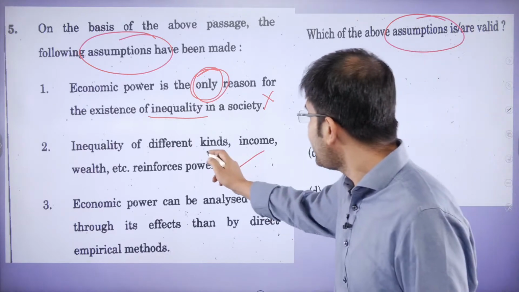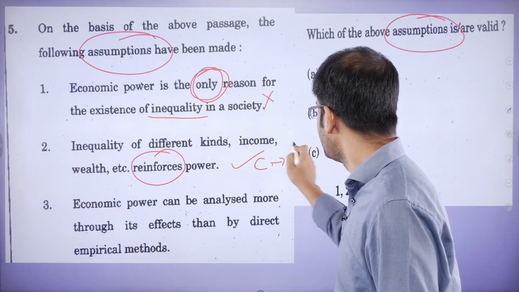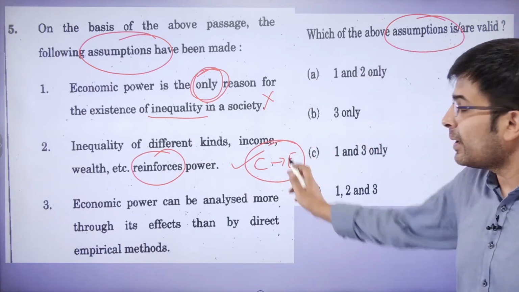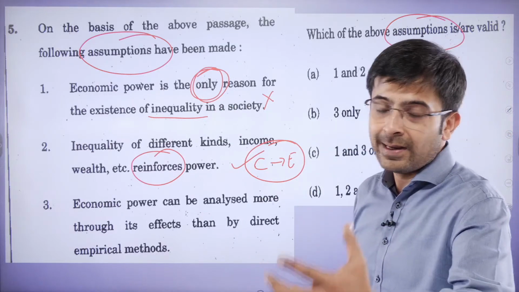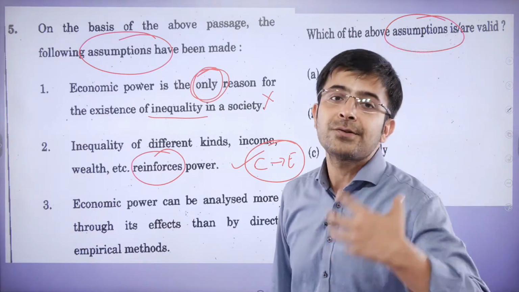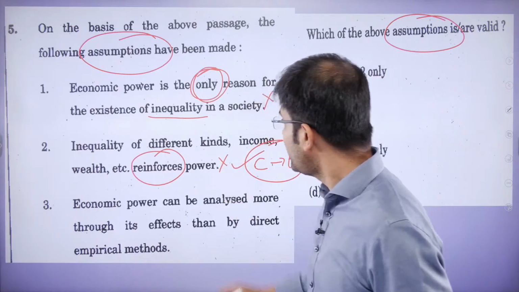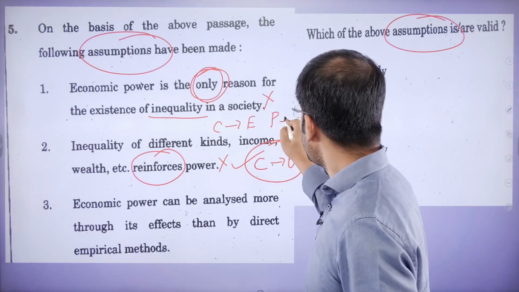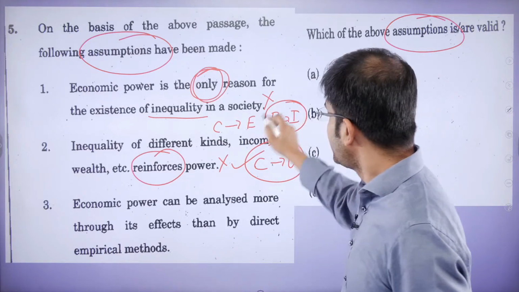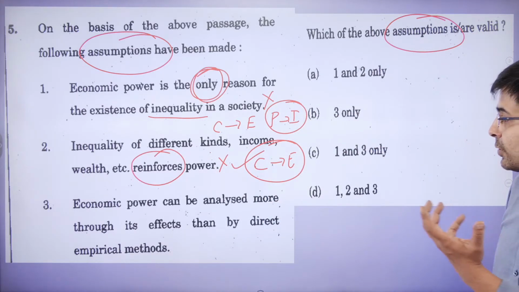So inequality of different kinds reinforces power. The cause-effect relationship that we spoke about. Which one reinforces which one, guys? Power reinforces inequality, no? Inequality does not lead to power. Correct? Which means this is incorrect for sure. Like I told you, the cause-effect relationship, power leads to inequality. So this is incorrect. Third one, economic power can be analyzed more through its effects than by empirical methods.